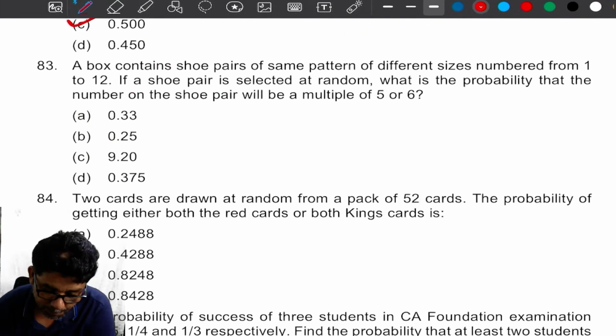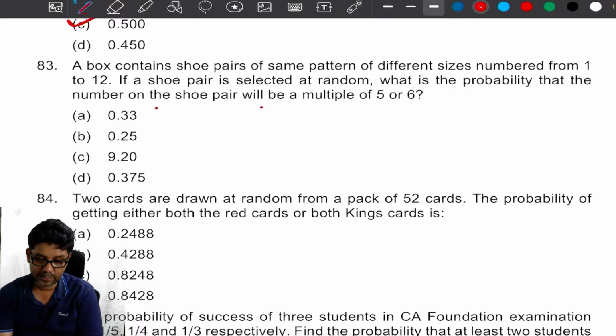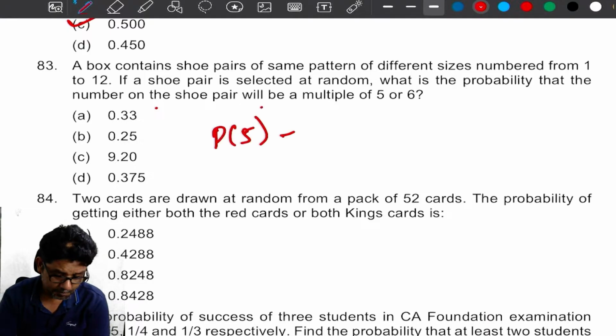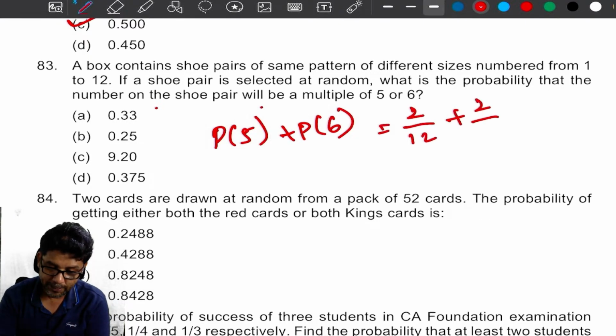Next, a box contains shoe pairs of same pattern of different sizes numbered from 1 to 12. If a shoe pair is selected at random, what is the probability that the number on the shoe pair will be multiple of 5 or 6? Probability of 5 plus probability of 6. 2 by 12 plus 2 by 12, which is 4 by 12, 0.33.